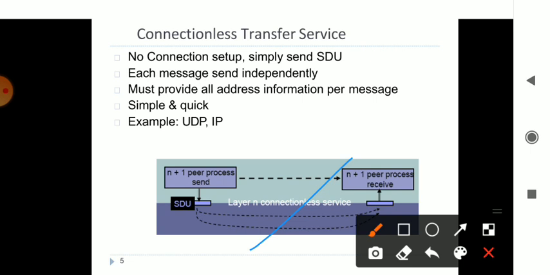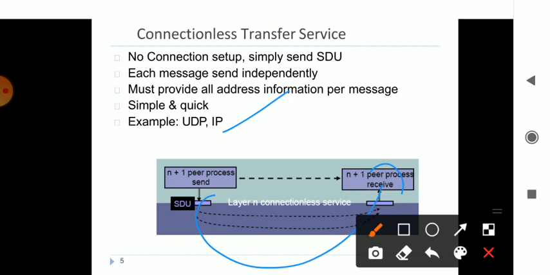But when it is connection oriented, it becomes simple to find out where the message was lost. Examples of connectionless are UDP and IP: User Datagram Protocol and Internet Protocol. Connection oriented are TCP and PPP; connectionless are UDP and IP. Here also communication is from one SDU to another SDU, but it is connectionless.